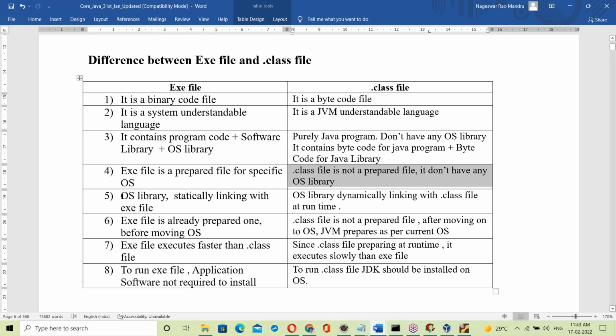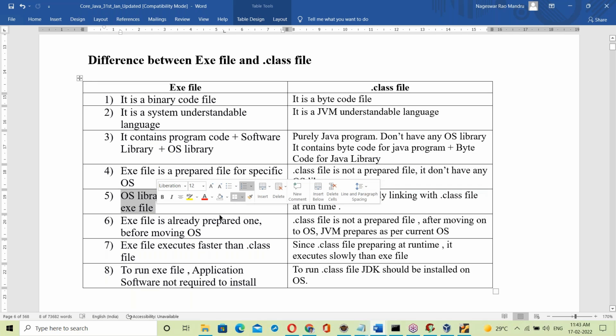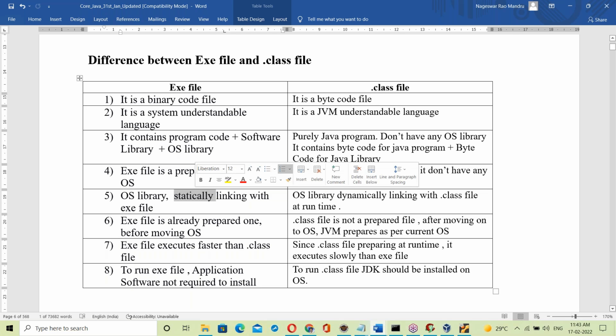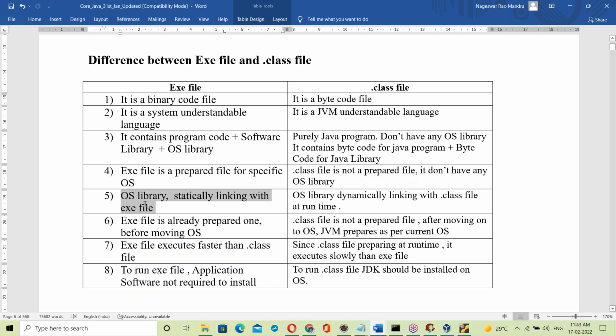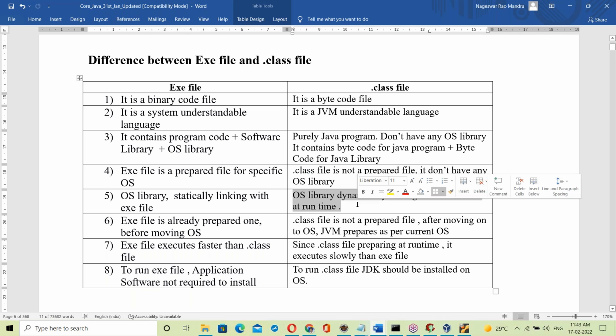Next, the OS library is statically linked with the exe file, which means the linking happens at the time of creation of the exe file itself. Statically linked means that link never changes; it is fixed. What about the dot class file? The OS library is dynamically linked with the dot class file at runtime.